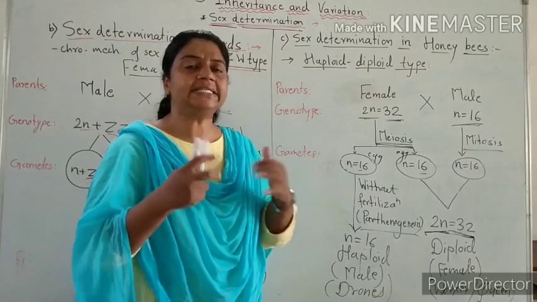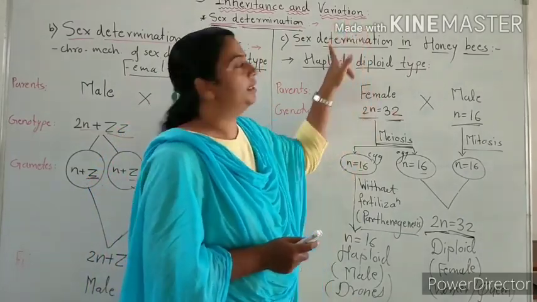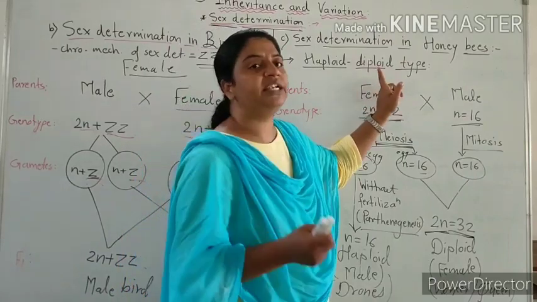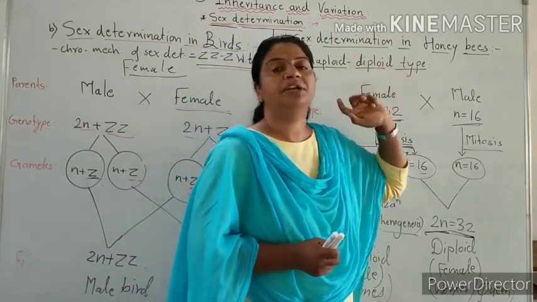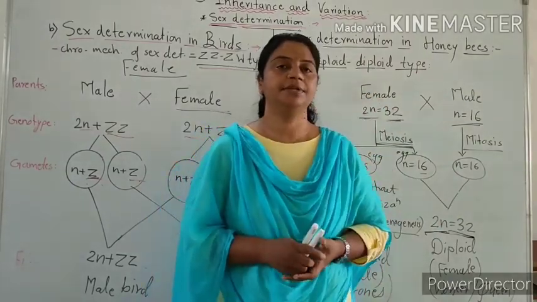Means how many sets are received by the young one determines the sex of the child. When one set is received, haploid, means male. When two sets are received, diploid condition, means female. This is the third type of sex determination.